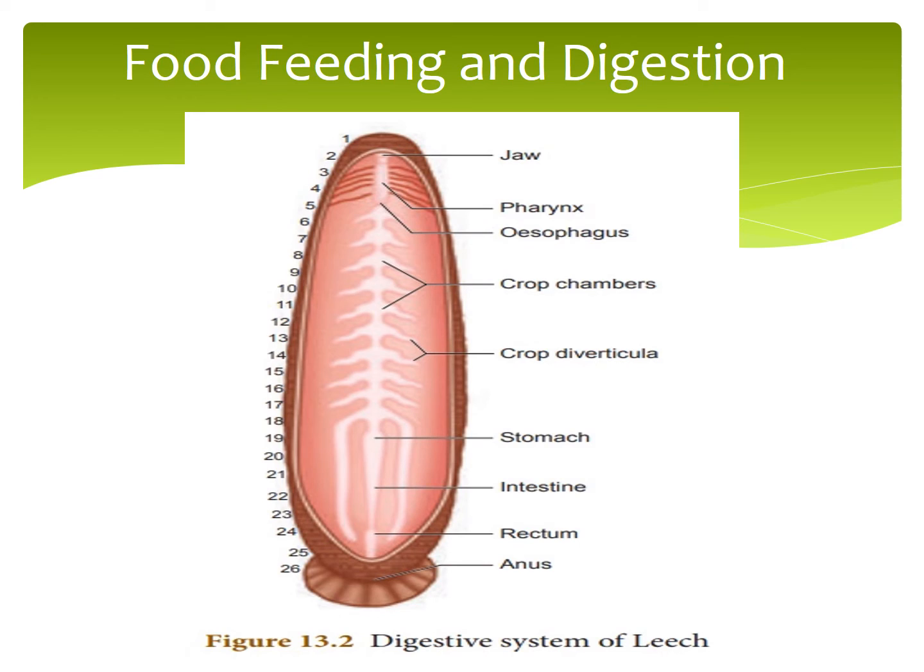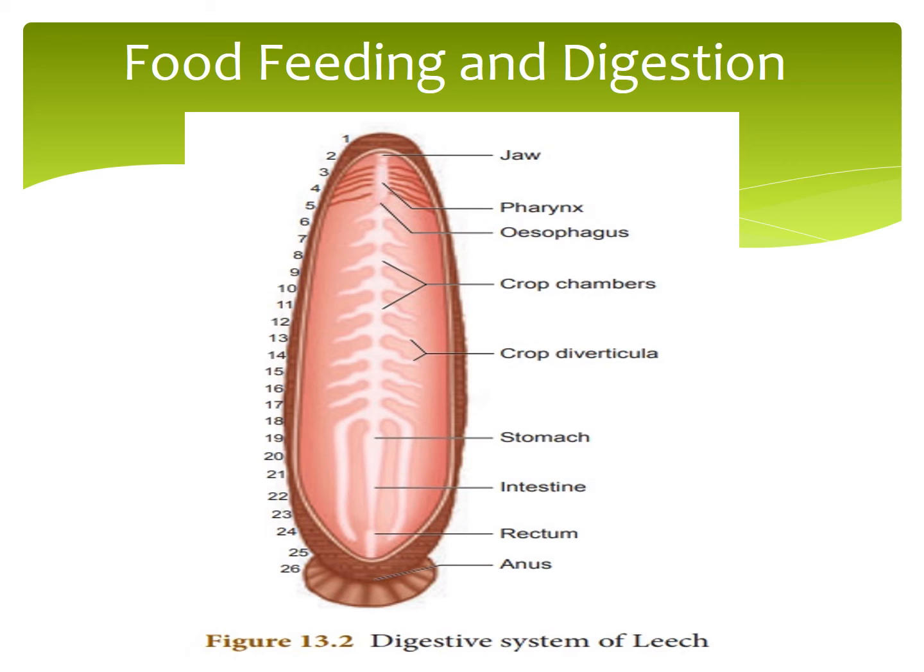Now we are going to see feeding and digestion. The leech feeds by sucking the blood of cattle and other domestic animals. During feeding, the leech attaches itself to its victim strongly by the posterior sucker. The blood is sucked by the muscular pharynx and salivary secretion is poured. The ingested blood is stored in the crop chambers and its diverticula.